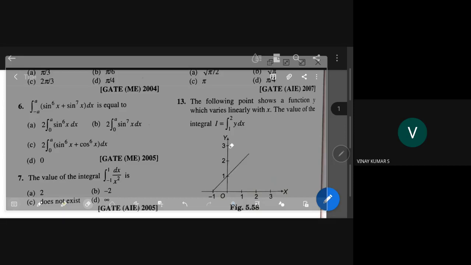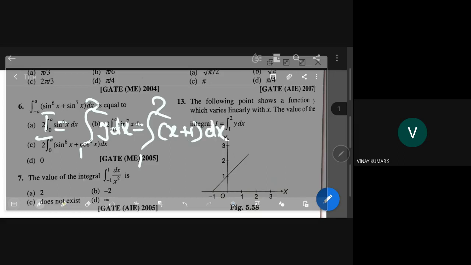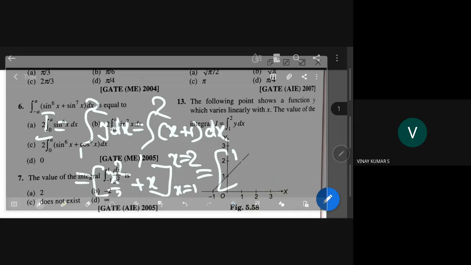Integral, the value of the integral from 1 to 2. So what we write here, I is equal to the integral from 1 to 2 of y dx. Just now we found y is equal to x plus 1. So the integral from 1 to 2 of x plus 1 dx. That's all. So you have x square by 2 plus x, from x is equal to 1 to x is equal to 2. Okay. So we have 1 by 2, I mean, if you put that, 4 by 2 plus 2.